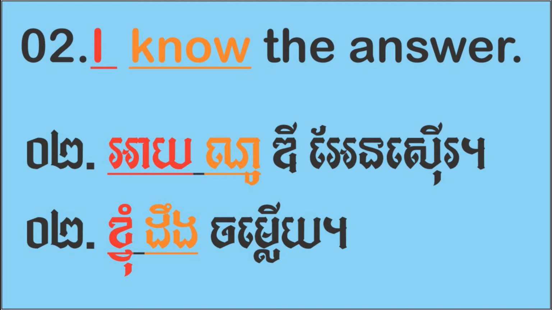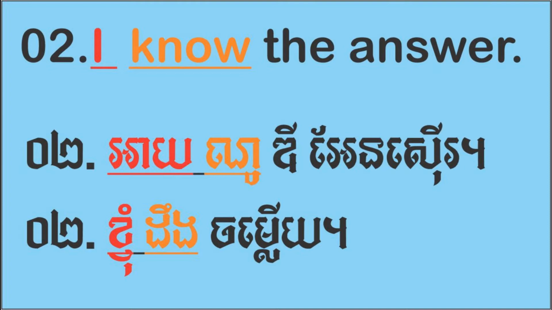So I is a subject pronoun. I always stands, or is located, before or in front of the verb. The verb in this sentence is know. So the function of I is subject, because it stands before or in front of the verb know.